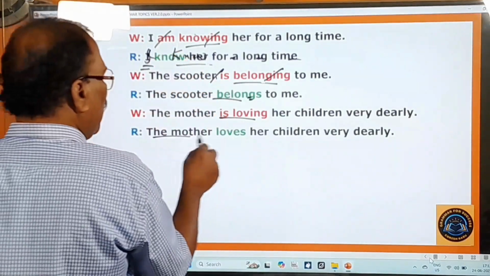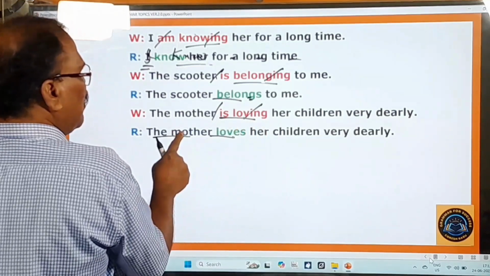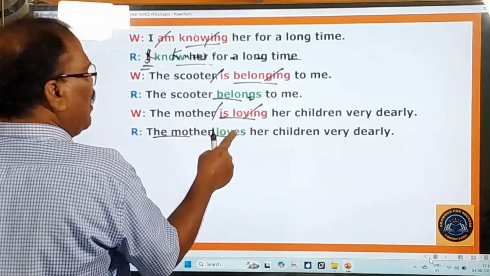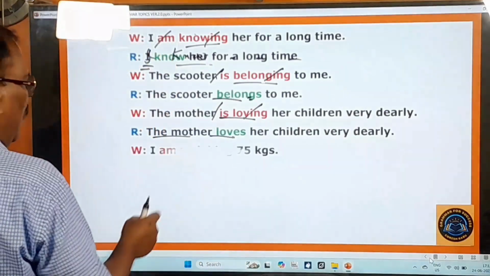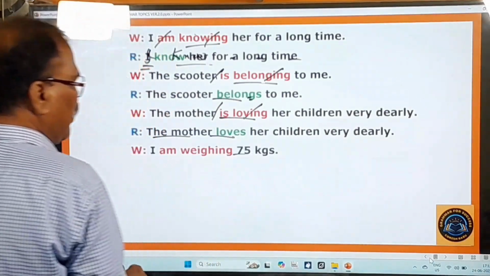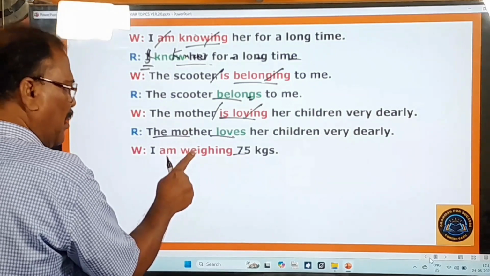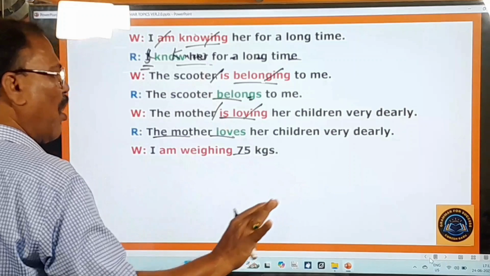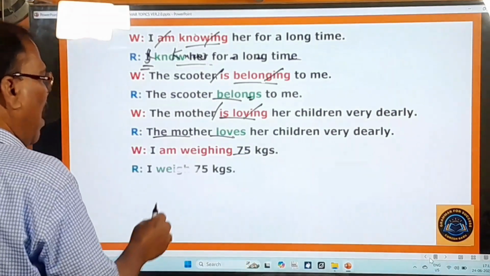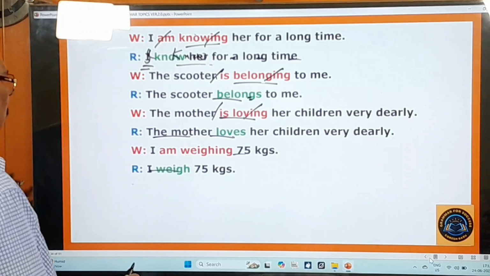And here the mother loves. Is is dropped, ing is dropped. There remains love. Since it is in the third person singular, you add s to that. And therefore the mother loves her children very dearly. Right. And here I am weighing 75 kgs. So this verb weigh is also not used in the continuous tense. Okay. Therefore I am weighing 75 kgs is absolutely wrong. Therefore you have to say I weigh 75 kgs. Okay. One more example is given here.